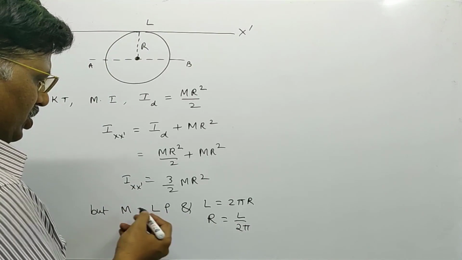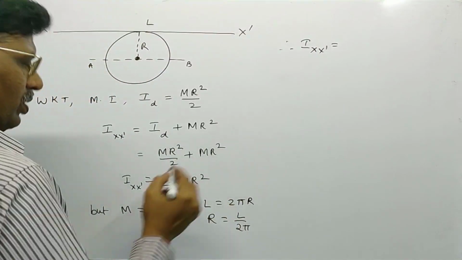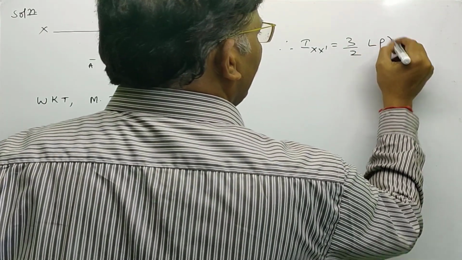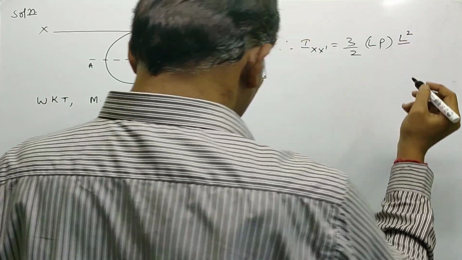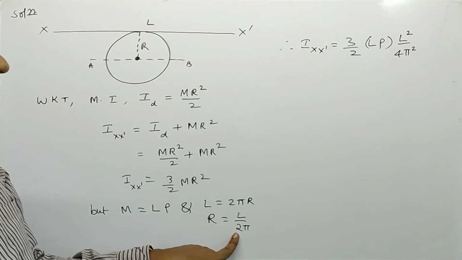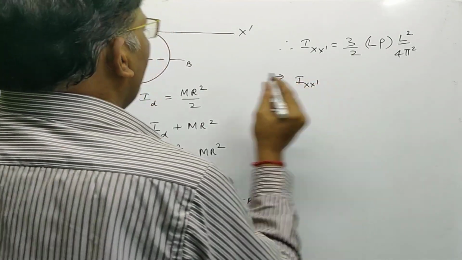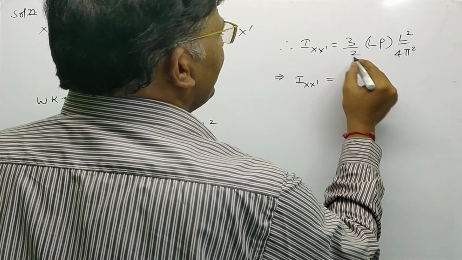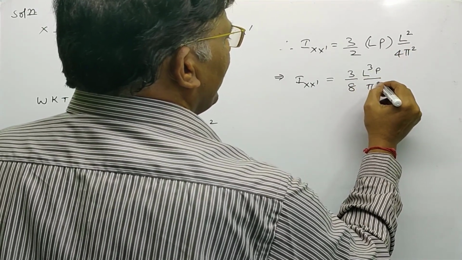By substituting these values, I x dash is equal to 3 by 2 into m, which is L into rho, into r square, that is L square by 2 pi whole square, that is 4 pi square. So the moment of inertia about the axis x dash is equal to 3 by 8, 2 fours are 8, L into L square is L cube. So L cube rho divided by pi square.